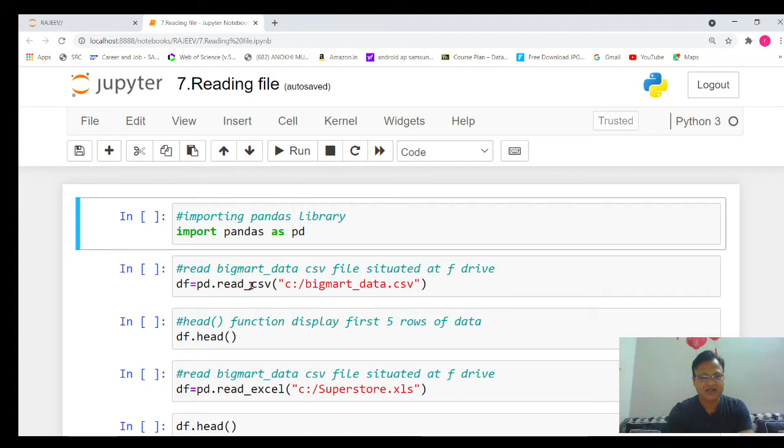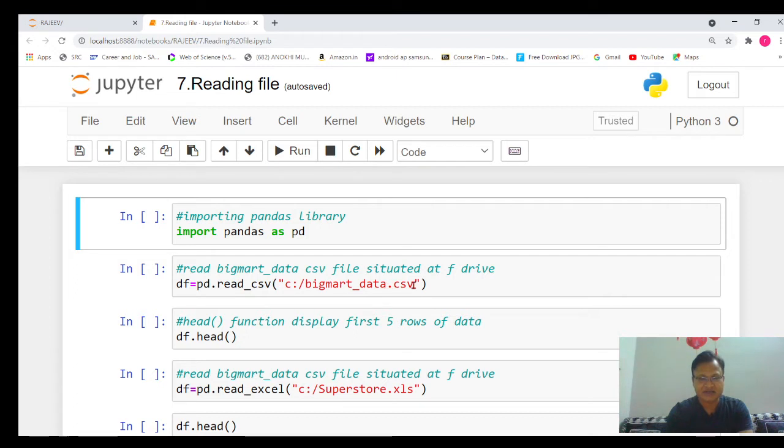Whatever the type of file, you mention it after the underscore symbol. So it is very clear that here I am going to read, or connect, the CSV file, and this is the name of the file, bigmart_data.csv.